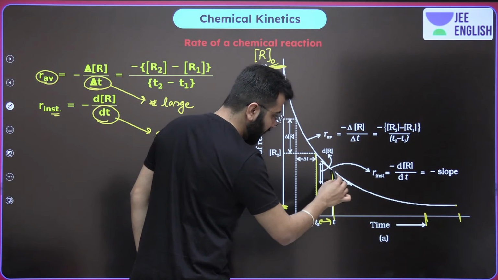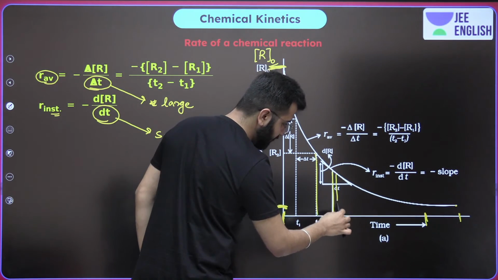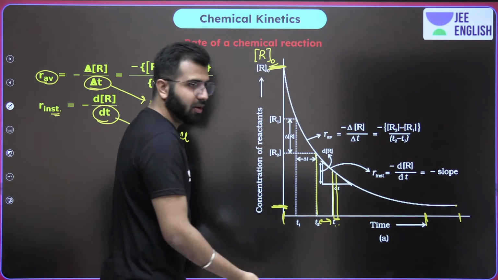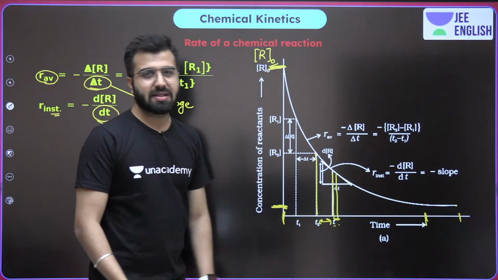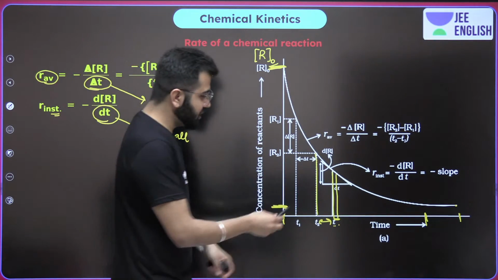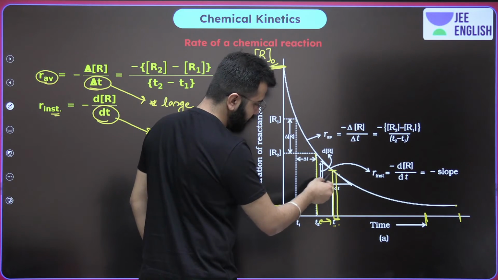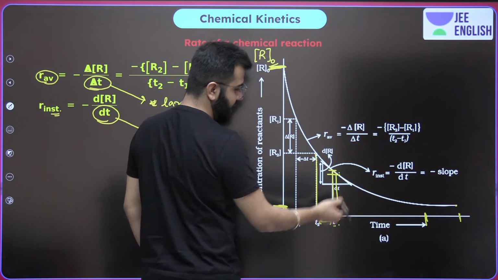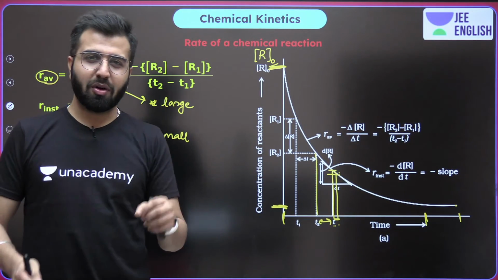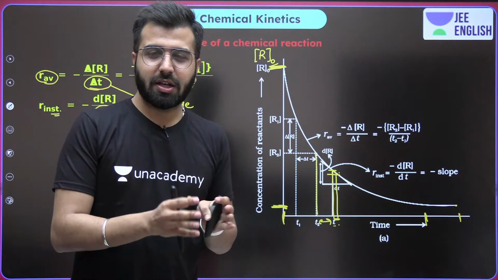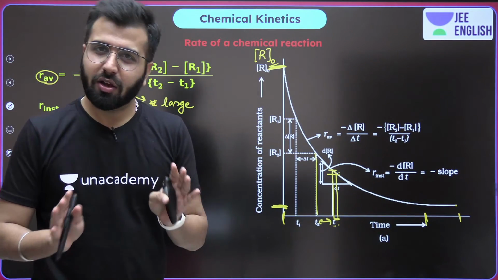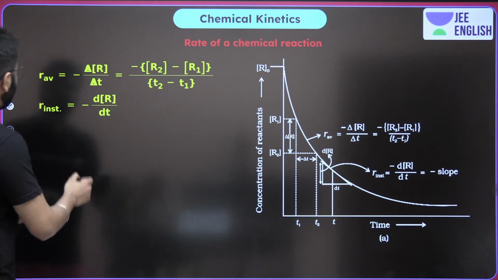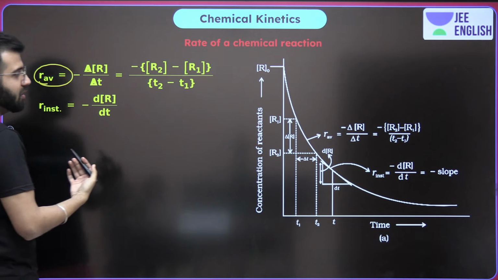Maybe if you want to know the change in concentration between 25 seconds and 26 seconds, how much the concentration changed, this much, this is going to be your dR. So when we are talking about very instantaneous changes in the concentration, then only we are going to talk about instantaneous. But when we talk about average, this is anyhow what we are learning.